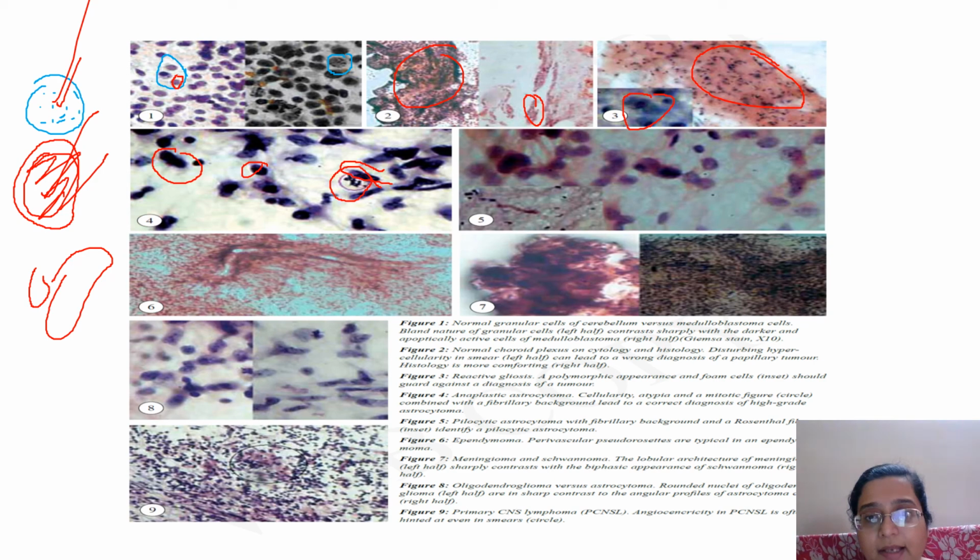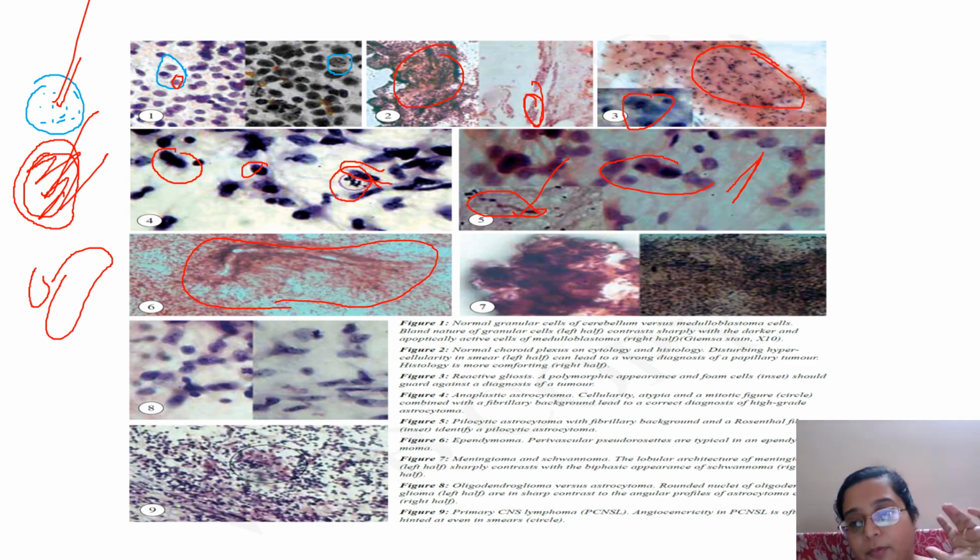Then pilocytic astrocytoma, where you will get these Rosenthal fibers, and these pink cells over here. The background is fibrillary, but these Rosenthal fibers are very diagnostic of a pilocytic astrocytoma. Then comes the ependymoma. This is a choroid plexus, where you get small papillae, but in ependymoma you will see such a large pseudorosette. Wherever rosetting occurs, the cells look like they surround a vascular rosette. In a pseudorosette no true vessel is there, but it is as if the cells are rosetting around a vessel. Then that is an ependymoma. Medulloblastomas have rosetting like neuroblastomas, with cells forming a proper rosette and no feeling of something vascular in the center.